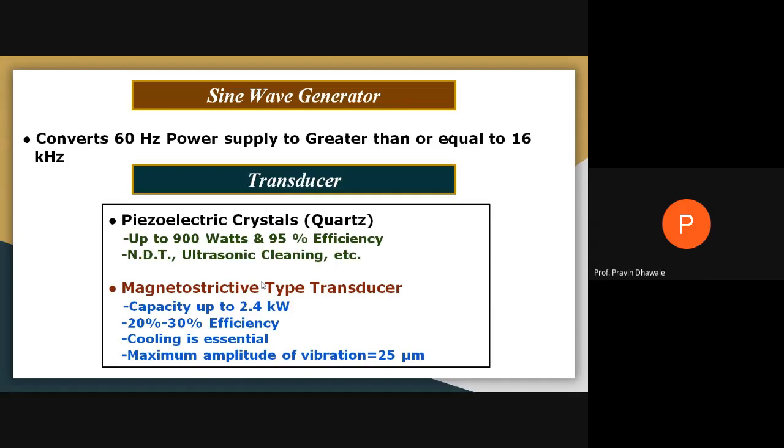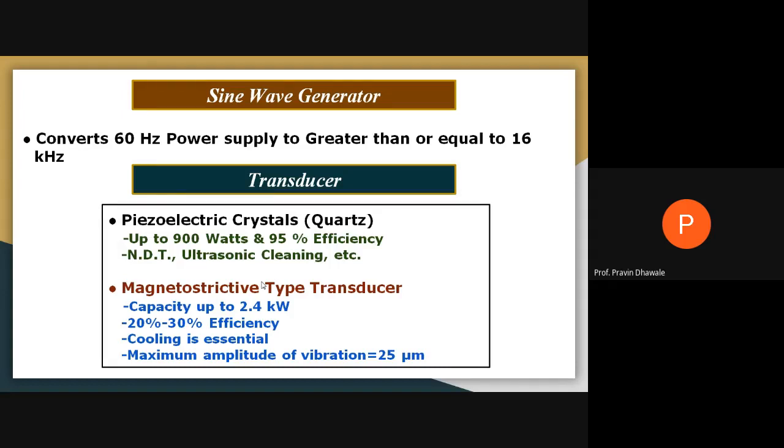Near about 16 kilohertz it converts to. And that high electric power with high frequency is provided to the transducer. That is the function of a sine wave generator.